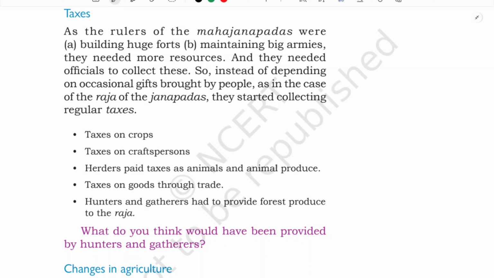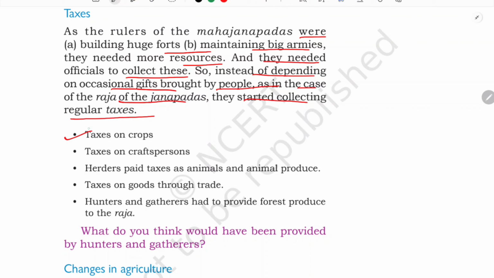So now let us see what types of tax they had. As the rulers of Mahajanpadas were building huge forts and maintaining big armies, they needed more resources and they needed officials to collect this. So instead of depending on occasional gifts brought by the people, as in the case of the Rajas of the Janapadas, they started collecting regular tax.